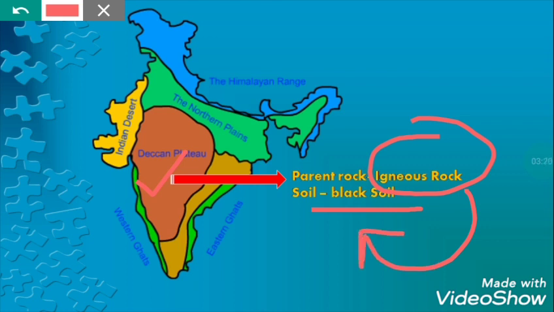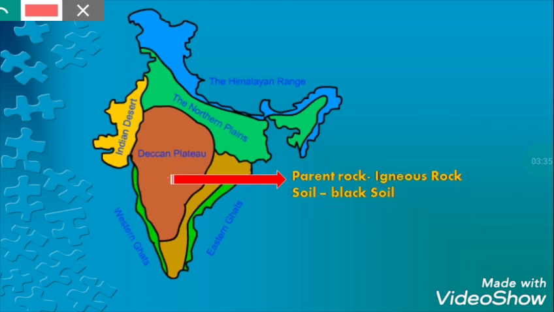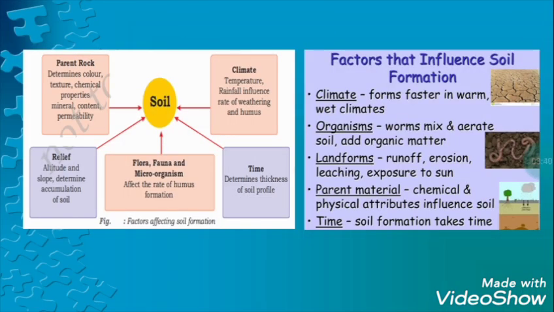As igneous rocks are very dark in color, the color of the soil is also black. That means the parent rock of black soil is igneous rock. Hope you understand this portion. So this parent rock helps to determine the color, the texture and the different chemical composition of the soil.